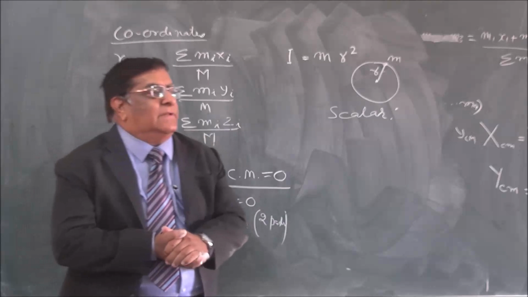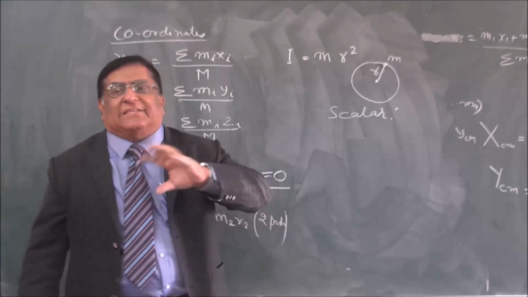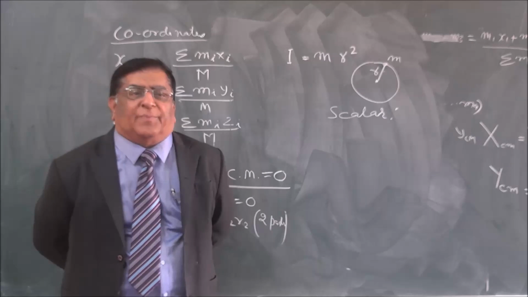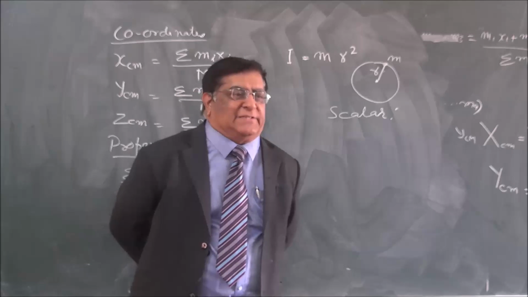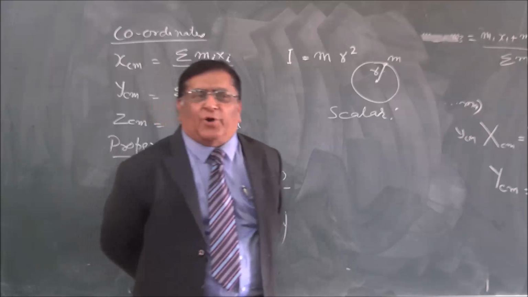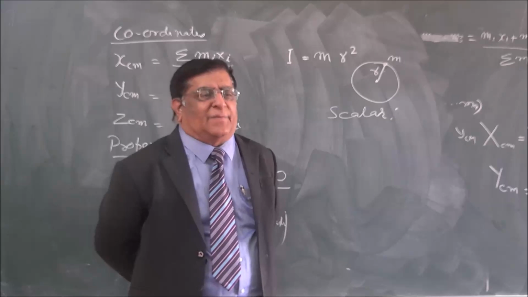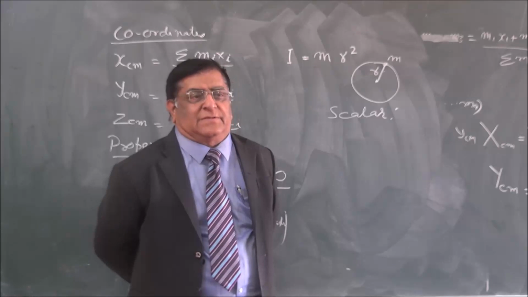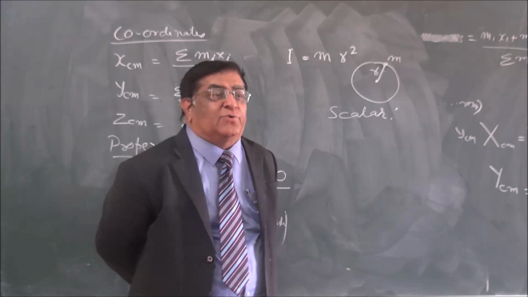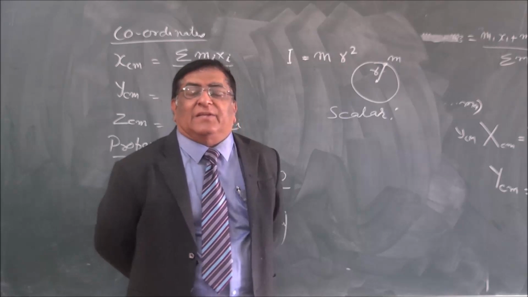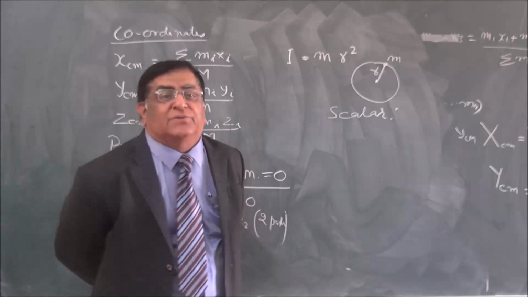Right? Now, if there is a system of particles, the condition is all the particles are moving around the same axis, then it makes a body. What is a body? A body is a group of many particles, all capable of rotating about a single axis, and the distance between those particles does not change.